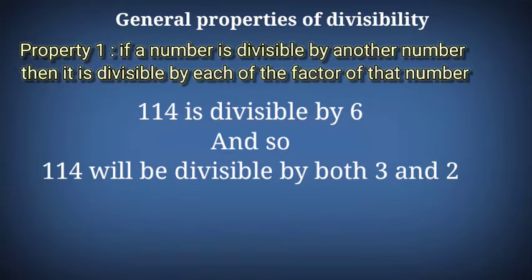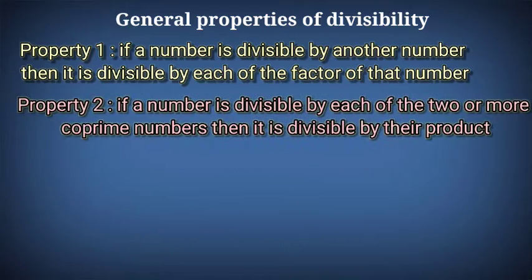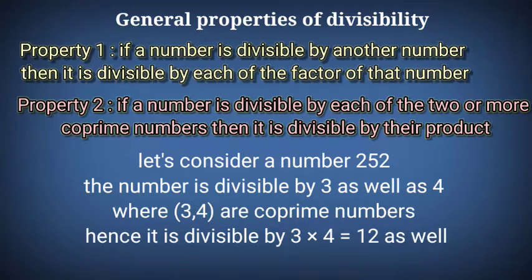The next property says that if a number is divisible by each of two or more co-prime numbers, then it is divisible by their product also. For example, take the number 252.